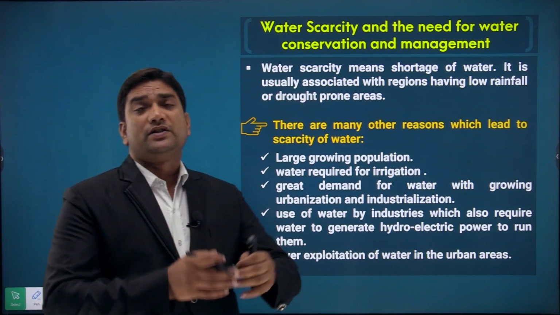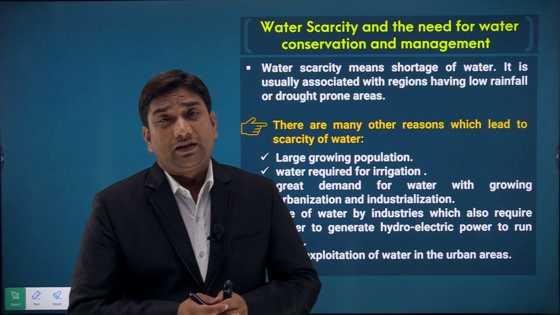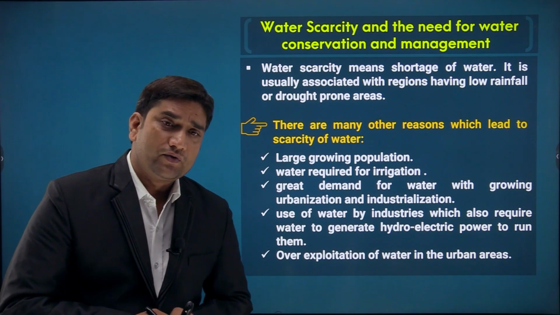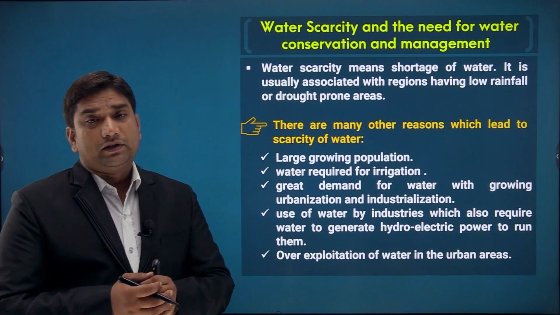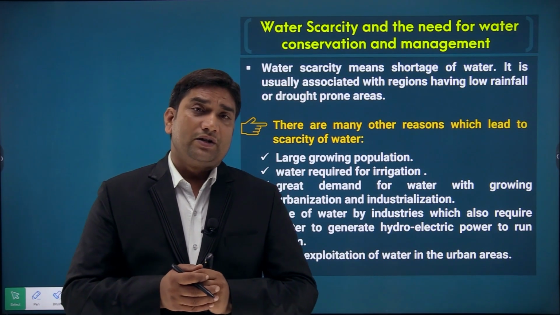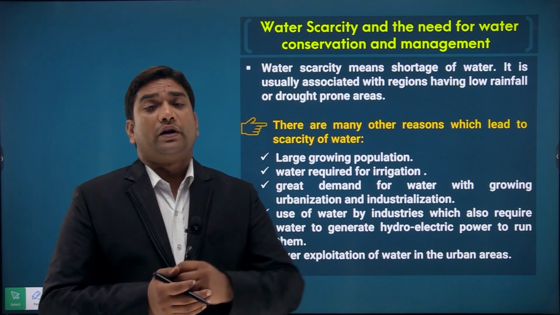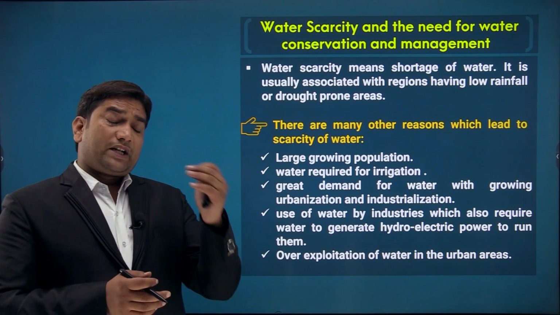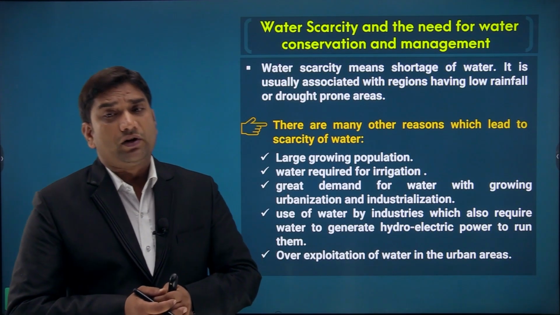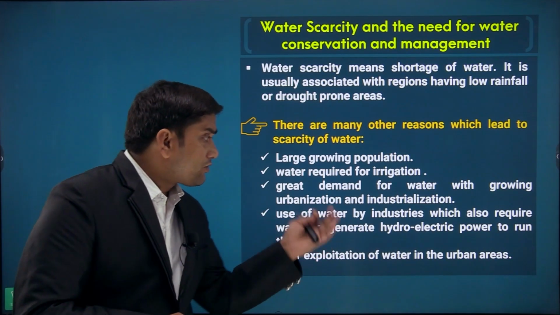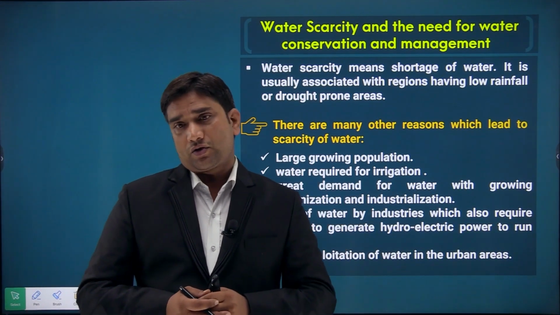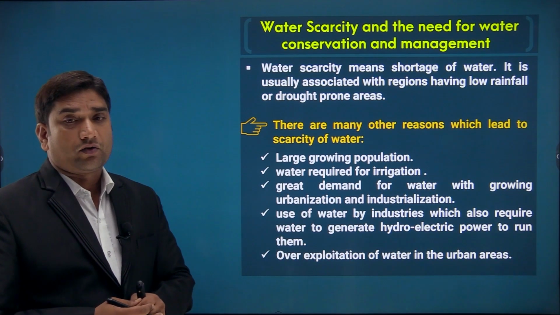And if the urbanization will increase in India, then we can say that that population will also require water resources for their use. So we can say great demand of water with growing urbanization and industrialization. That is a very important reason why we are basically requiring water resources. And then we can say use of water by industries, which also require water to generate hydroelectric power to run them. So we are also generating hydroelectricity through water resources, and several industries require water resources to generate hydroelectric power, right.